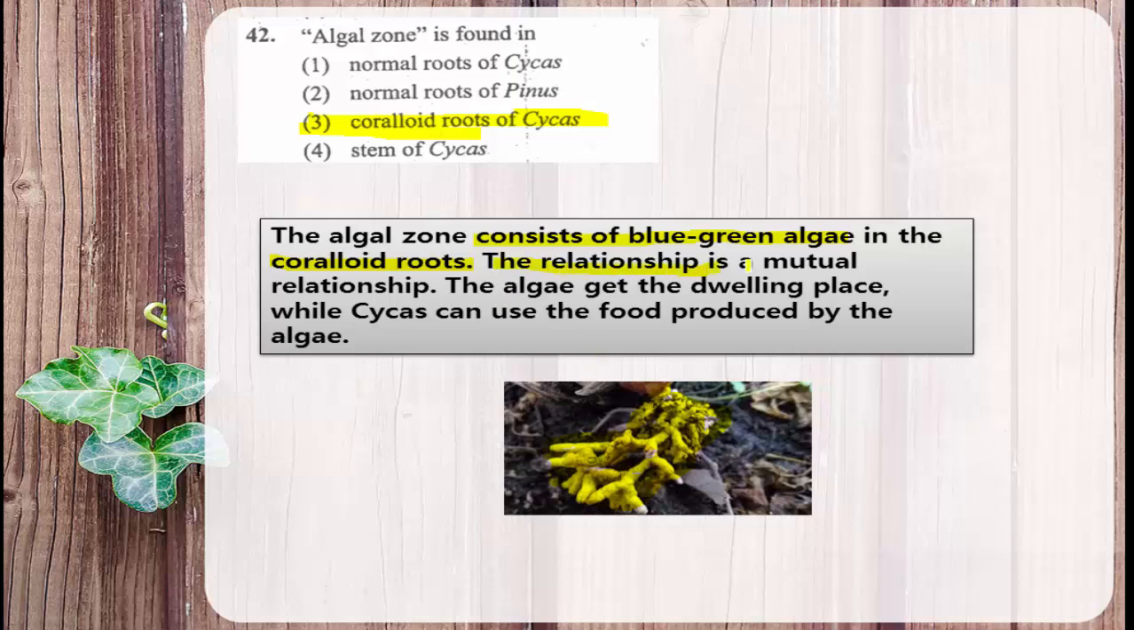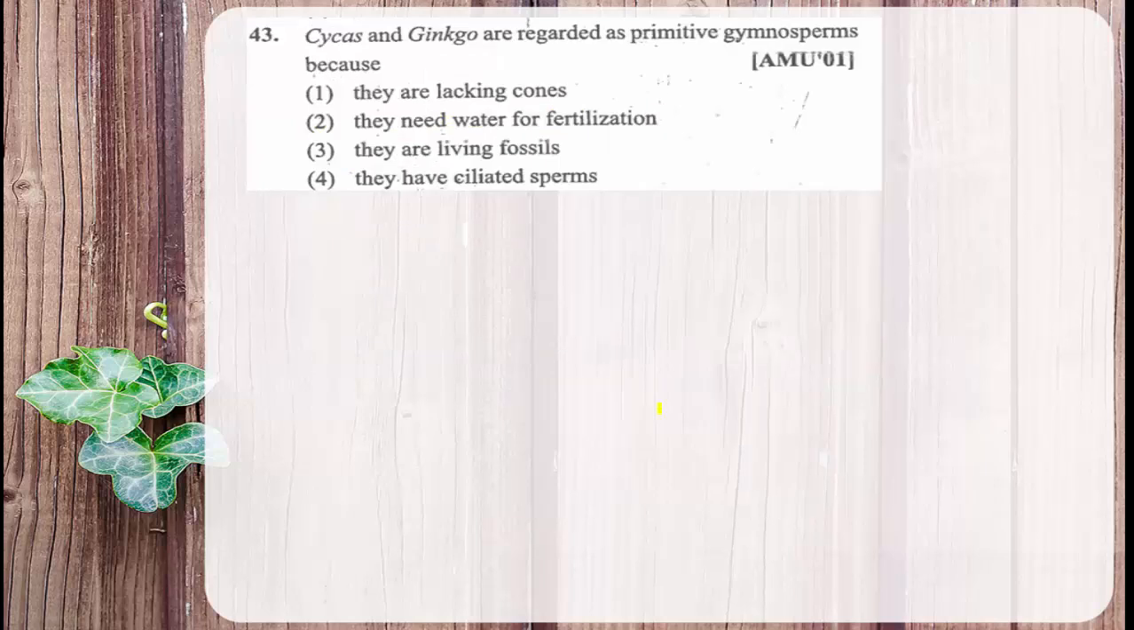The relationship is mutual. What is the meaning of a mutual relationship? The blue-green algae get benefit from cycas, and in turn cycas gets benefit from the blue-green algae, because blue-green algae are able to fix atmospheric nitrogen. So nitrogen is supplied to the plant, and the plant provides shelter as well as food to the cyanobacteria. Therefore, the algal zone is found in the coralloid root of cycas. Then moving to the next question.